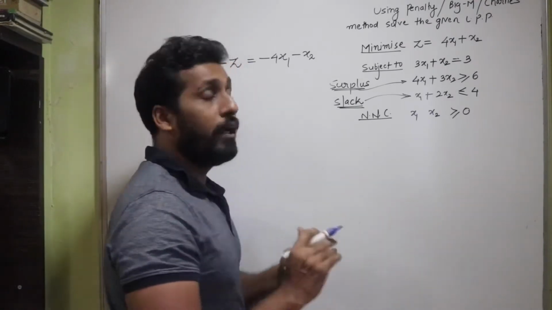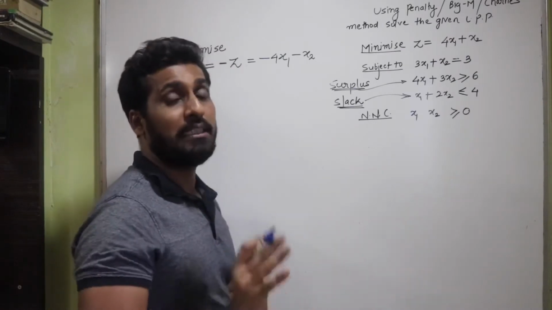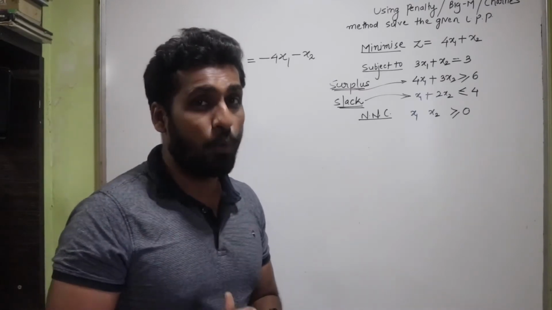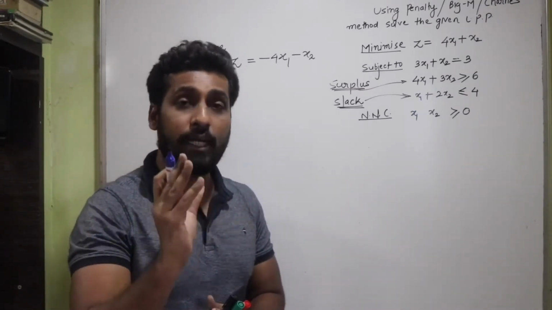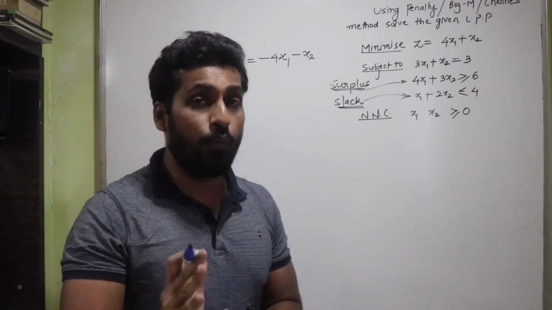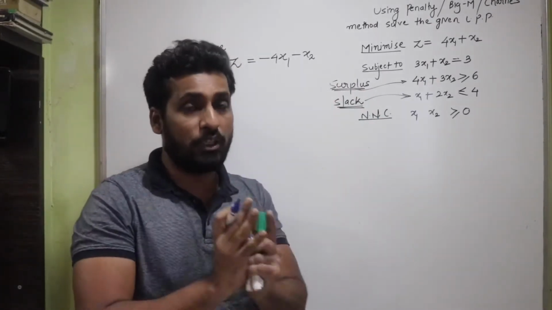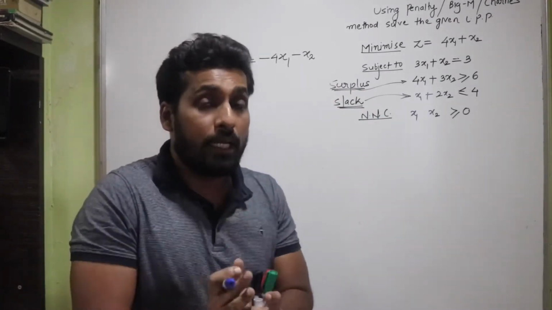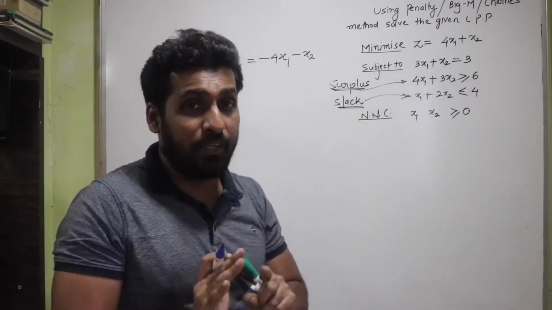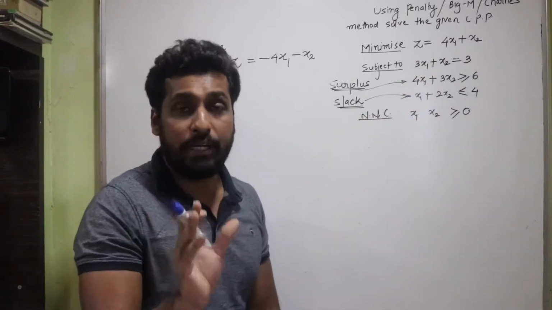Whenever we are solving a problem by the Big M method, we are going to introduce a concept called an artificial variable. Let us not worry what an artificial variable is at this moment. I am going to explain it in a short while from now. But remember that whenever you are solving a given linear programming problem using the Big M or Charnes method or the penalty method, if you have a constraint with equality, it will get an artificial variable.